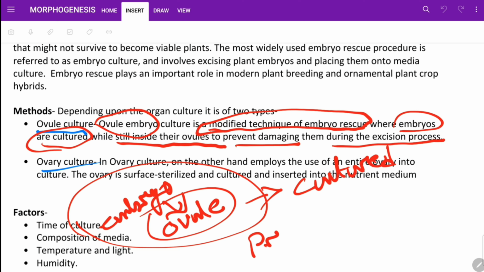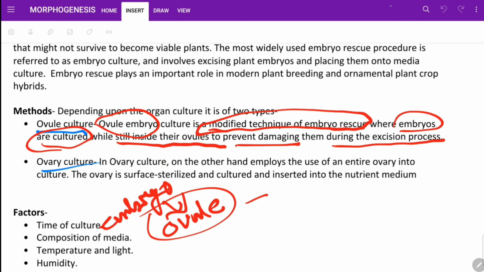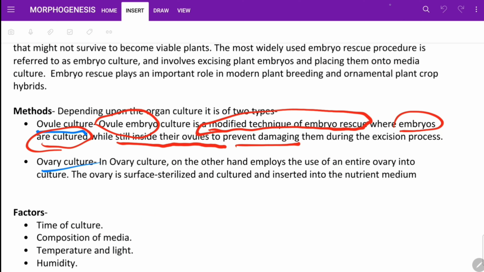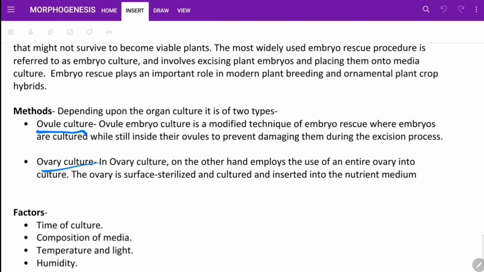To prevent damage during excision, where we take the embryo out of the ovule. So we are not risking damage during excision.